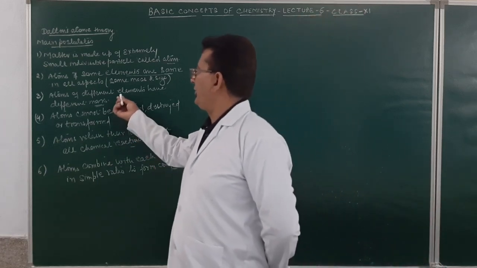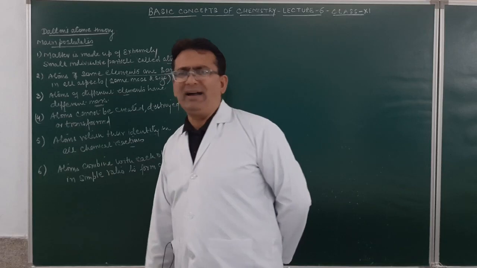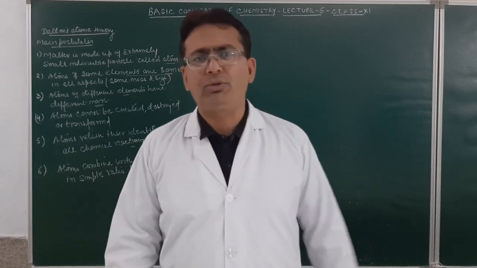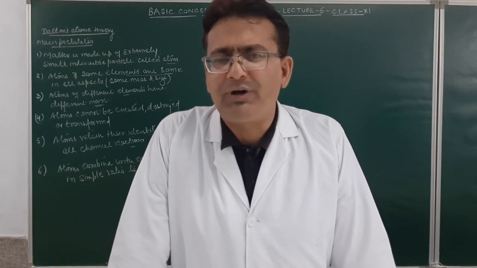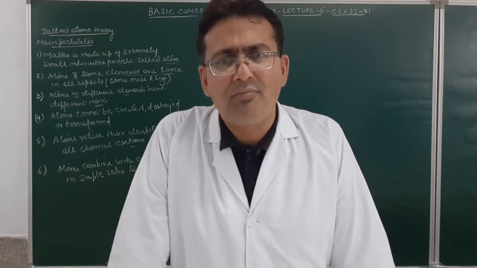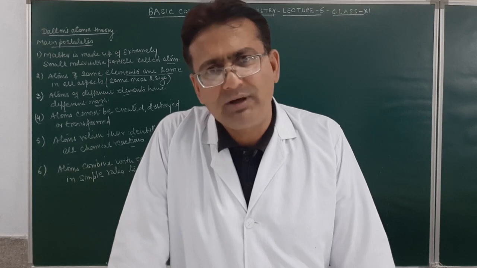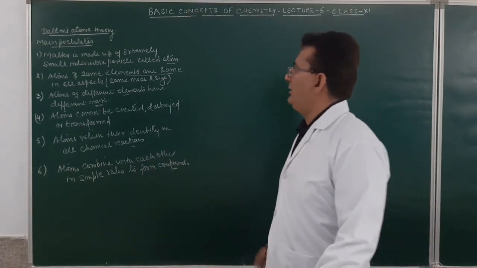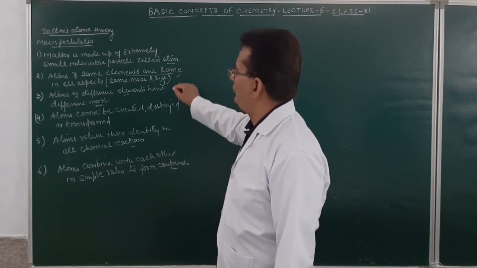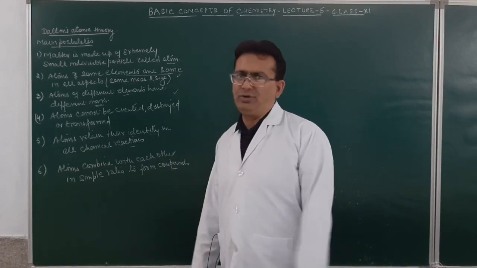Then atoms of a different element have different mass. But according to the modern atomic theory, there are isobars. These are the atoms of a different element which have the same mass but different atomic number. So isotopes and isobars are the modification of these points of Dalton's atomic theory.